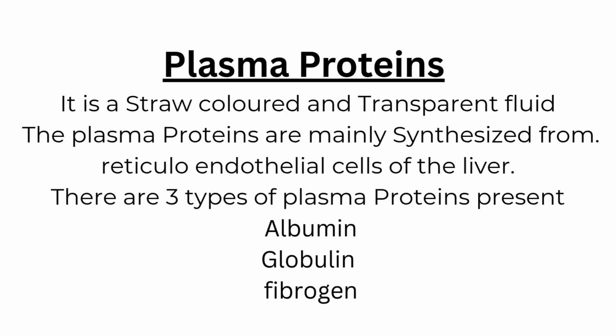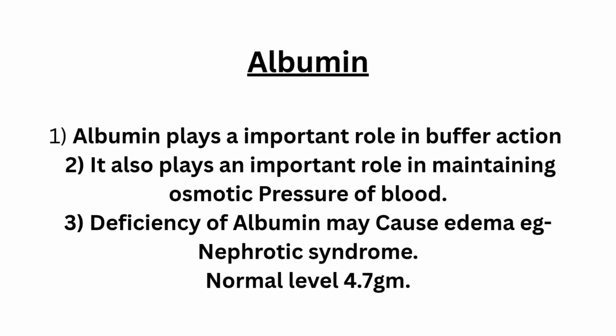Plasma proteins. It is a straw-colored and transparent fluid. The plasma proteins are mainly synthesized from reticuloendothelial cells of the liver. There are three types of plasma proteins: albumin, globulin, fibrinogen. Albumin plays an important role in buffer action. It also plays an important role in maintaining osmotic pressure of blood. Deficiency of albumin may cause edema, e.g. nephrotic syndrome. Normal level 4.7 gm.